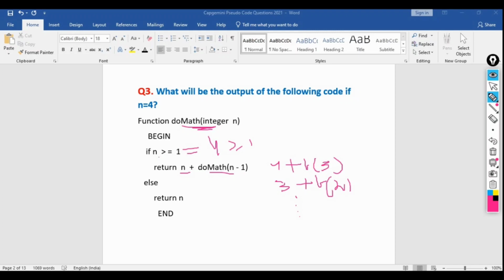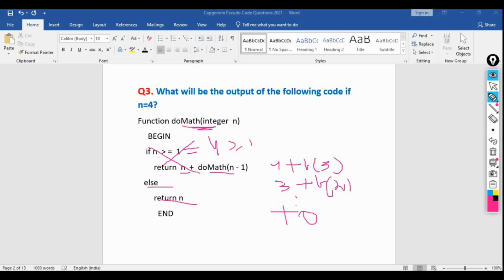So when n equal to 0, if n greater than or equal to 1, is 0 greater than or equal to 1, yes or no? It's false. It will not enter into this part. It will simply come outside the if block, else return n. So it will return 0. At the end, starting from 4, 3, 2, 1 and 0, we need to simply add all these things to get the output. So 4 plus 3 plus 2 plus 1.